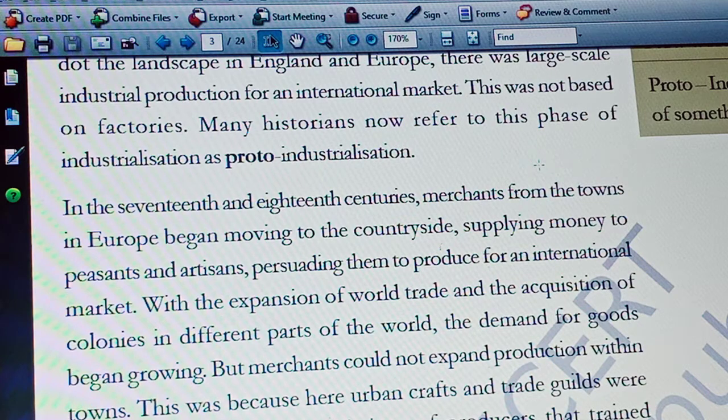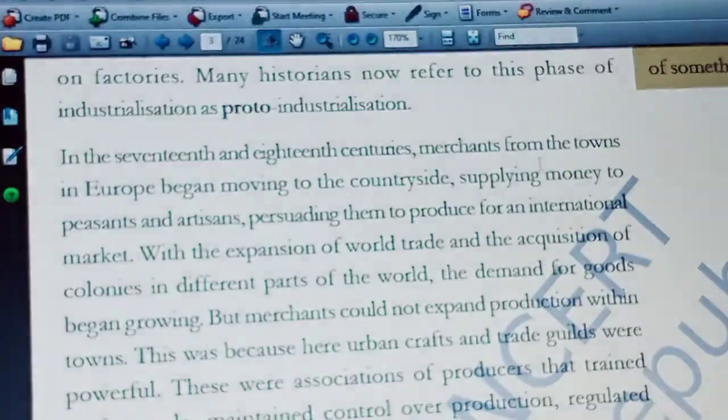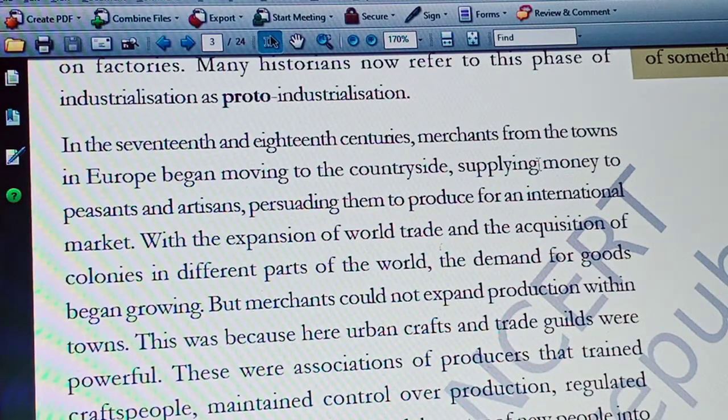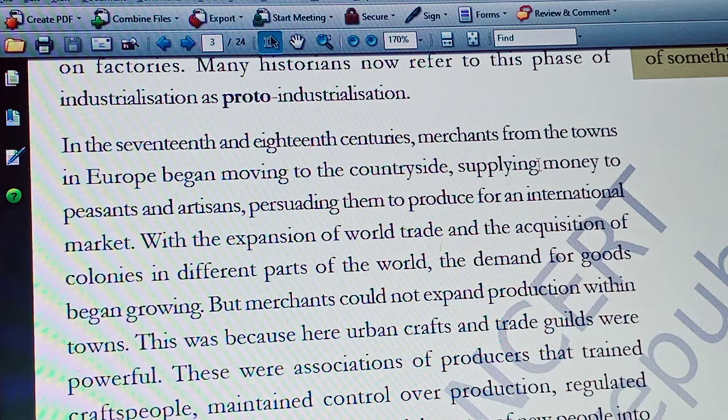These trade guilds maintained control over production, regulated competition and price. That means fixation of price was also in the hands of trade guilds, and they restricted the entry of new people into the trade. Trade guilds did not allow new people to enter into production. So the merchants wanted to increase the production, but trade guilds were not ready to increase the production.